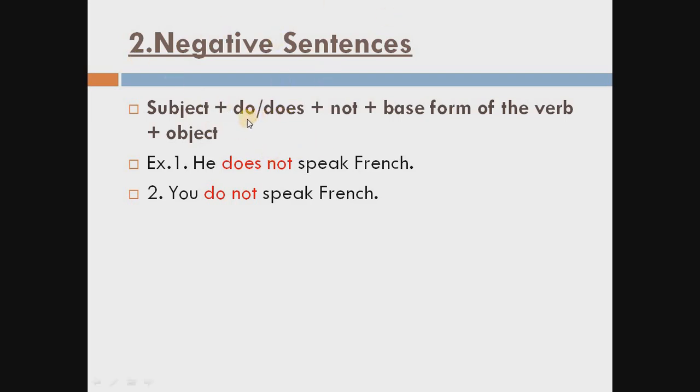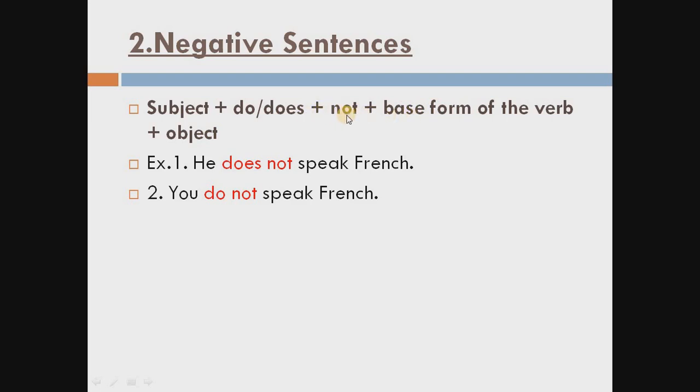Plural means we consider I, we, you, they in the plural, or any plural word you can say. And with not. So subject, do with the plural subject, does with the singular subject, plus not for the negative. Then base form of the verb, means verb first form, then object. This is the formula and you have to learn this formula.